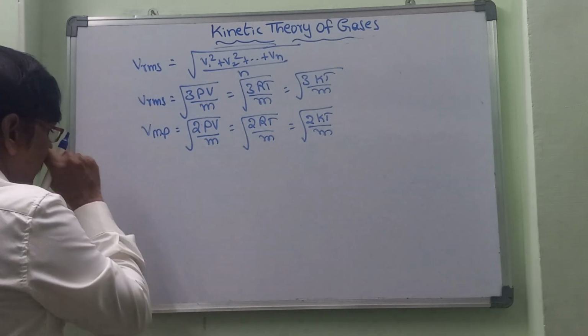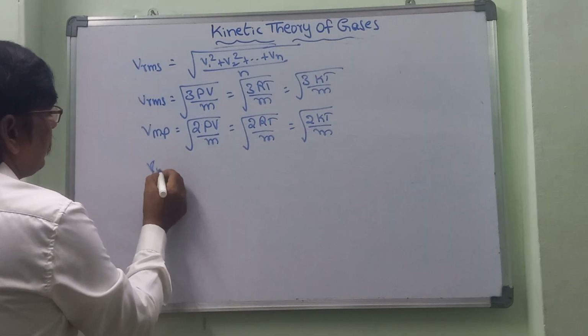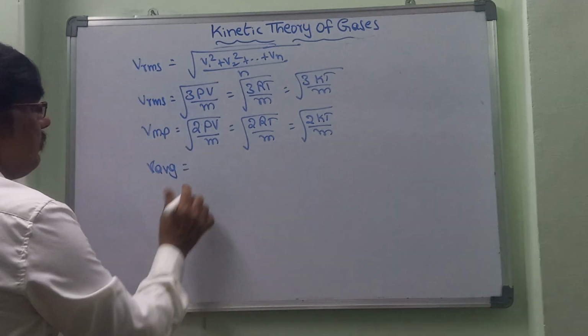The next one is the average velocity. What is meant by average velocity?